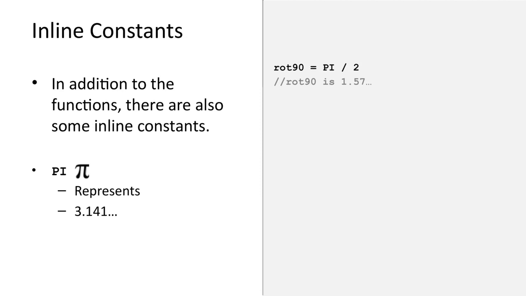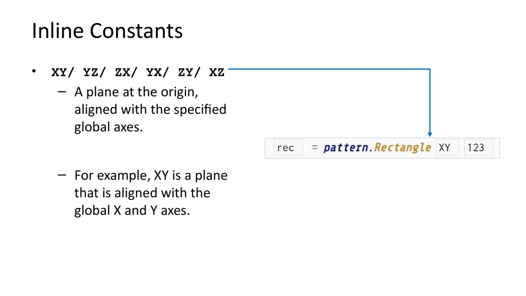Mobius has a number of constants that can be used in expressions. An example is pi, which is equal to 180 degrees in radians. Another set of constants are the planes orthogonal to the axes. In this example, a rectangle is created on the xy plane, at the origin.